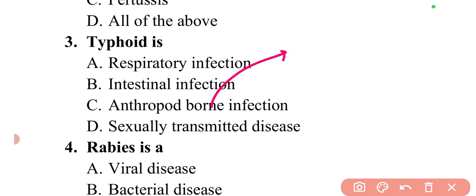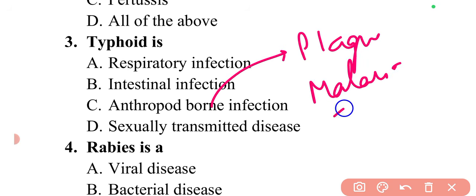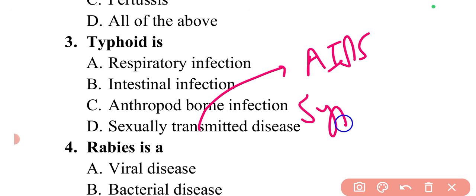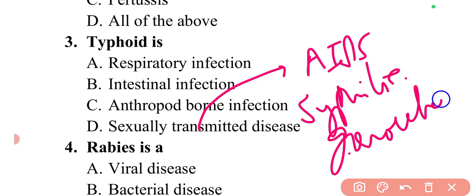Then coming to arthropod-borne infection, it includes plague, malaria, and filaria. Then sexually transmitted diseases are very important. Here come AIDS, syphilis, and gonorrhea.